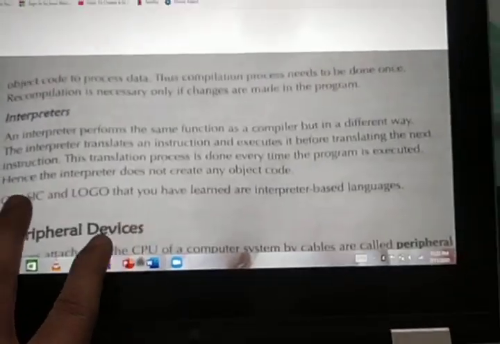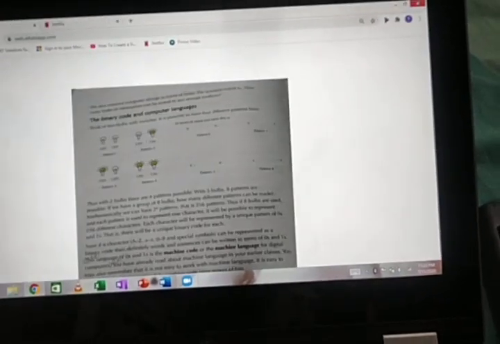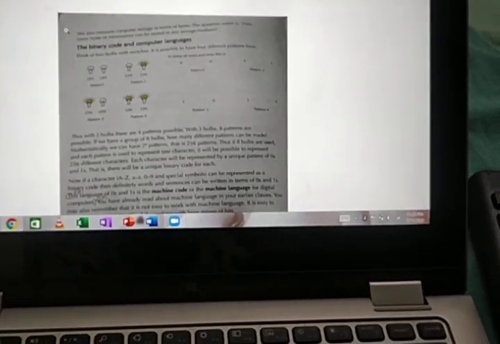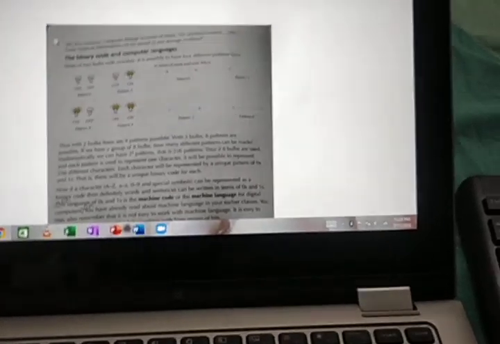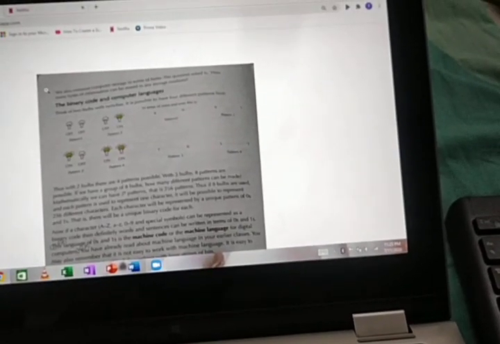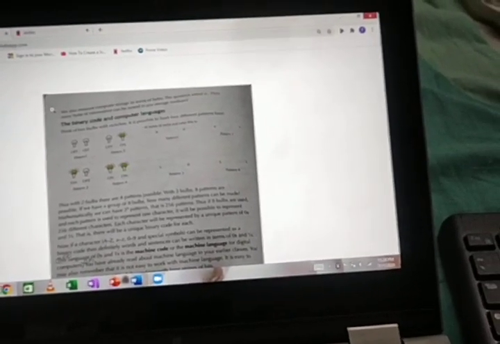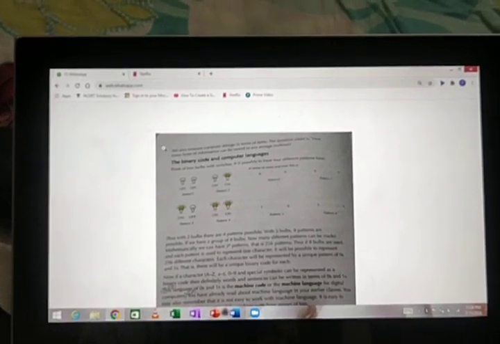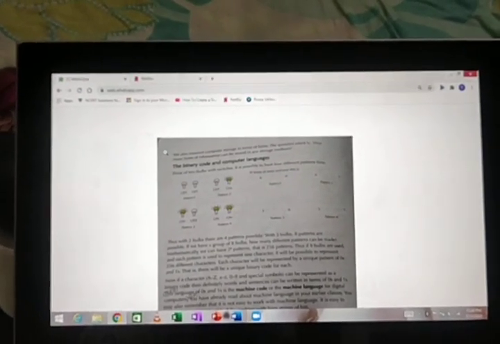That's all, students, for today's class. You came to know the basics of programming and about computer data. I hope you understand. If you don't understand, no worries. Just stop this video and play from in between or from the beginning where you don't understand, then see it again. Beyond that, if you have any doubt, just text to my number.